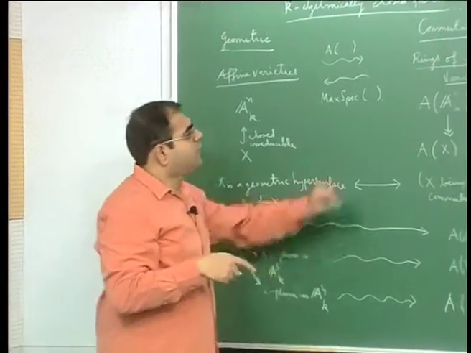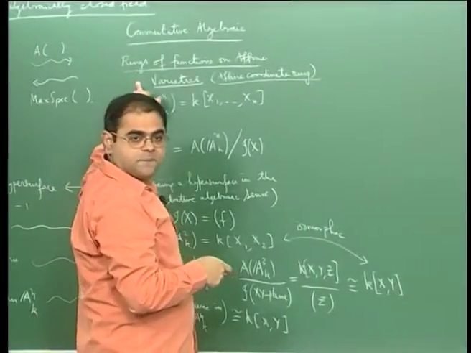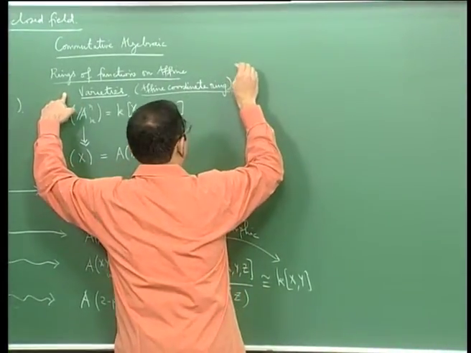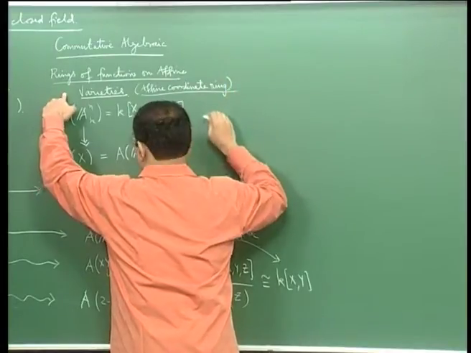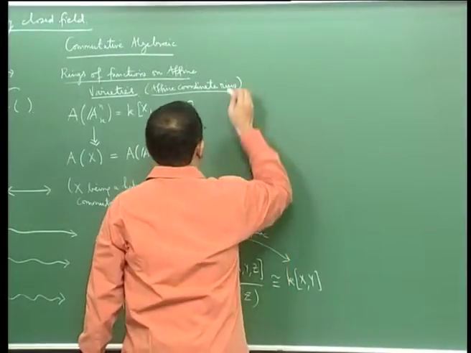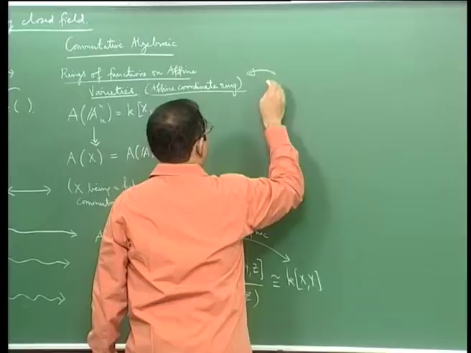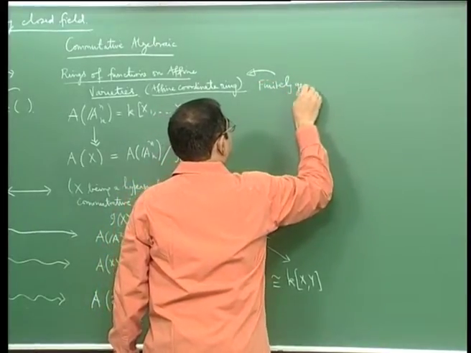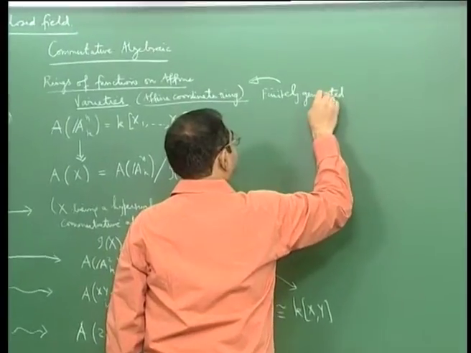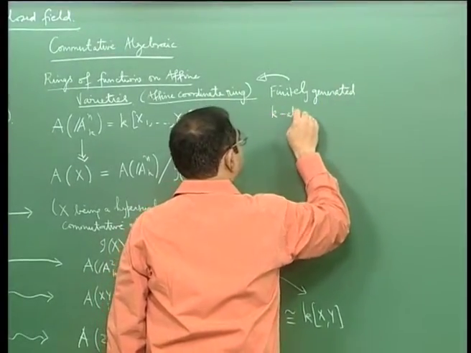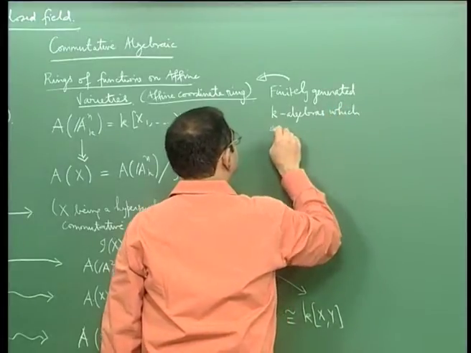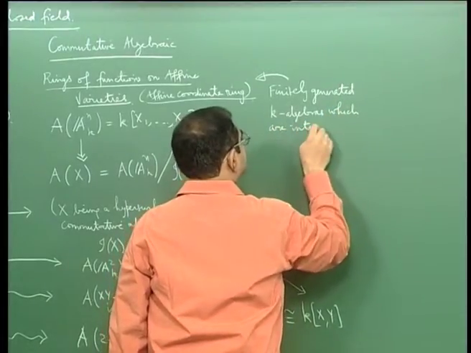So let me write that down somewhere here. I am a little short of space, but anyway let me write it. Finitely generated K-algebras which are integral domains.